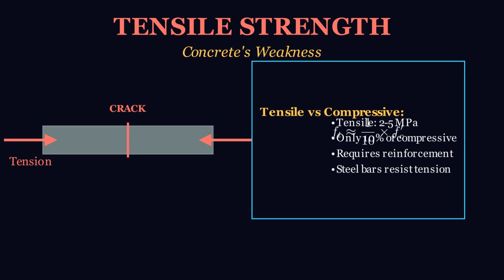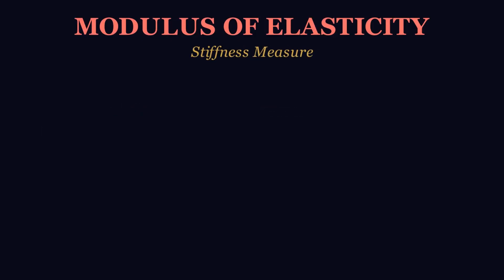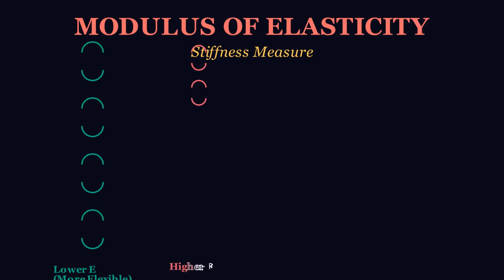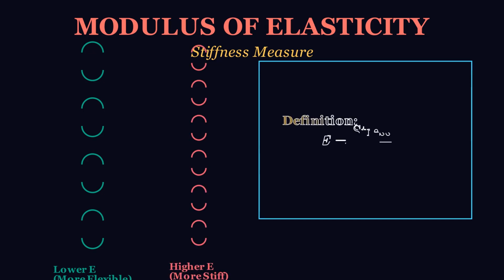Tensile strength is concrete's major weakness. When subjected to tension, concrete can only withstand about 10% of its compressive strength, typically between 2 and 5 megapascals. This low tensile strength means concrete cracks easily when pulled or bent. The relationship between tensile and compressive strength is expressed as tensile strength equals approximately 1/10 of the compressive strength. This fundamental weakness is why engineers use steel reinforcement in concrete structures. The steel bars carry tensile forces while concrete handles compression, creating an optimal composite material.